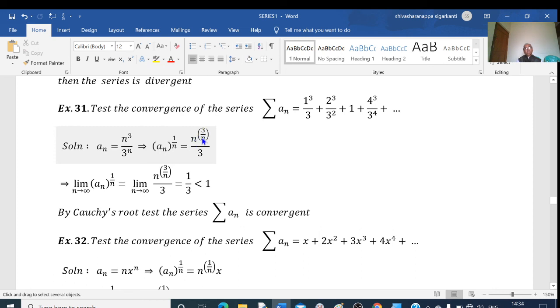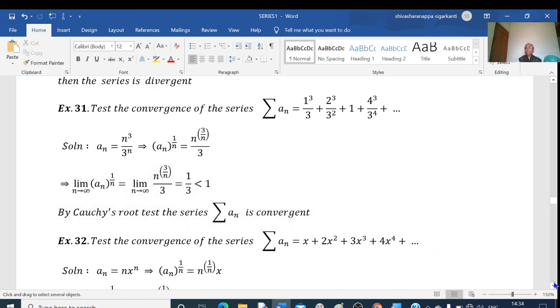And we know that n to the power of 1 by n is equal to 1. So, numerator becomes 1 cube as n tends to infinity, and denominator 3 as it is. So, numerator is 1, denominator is 3. I am getting 1 by 3. So, 1 by 3 is less than 1. Therefore, by Cauchy's root test, we say that the given series is convergent.